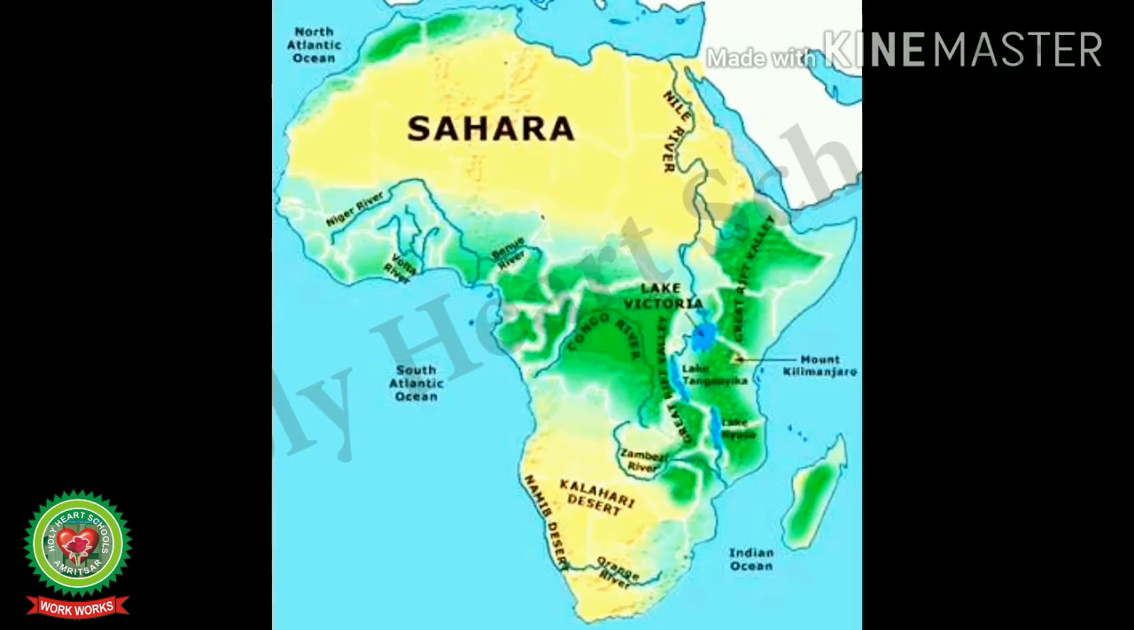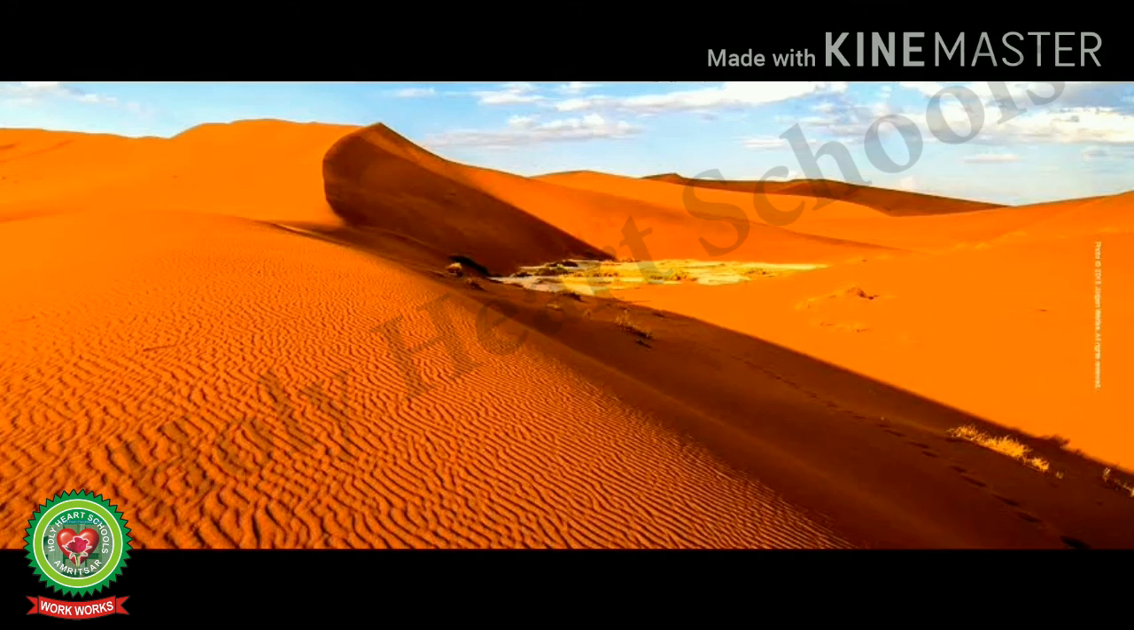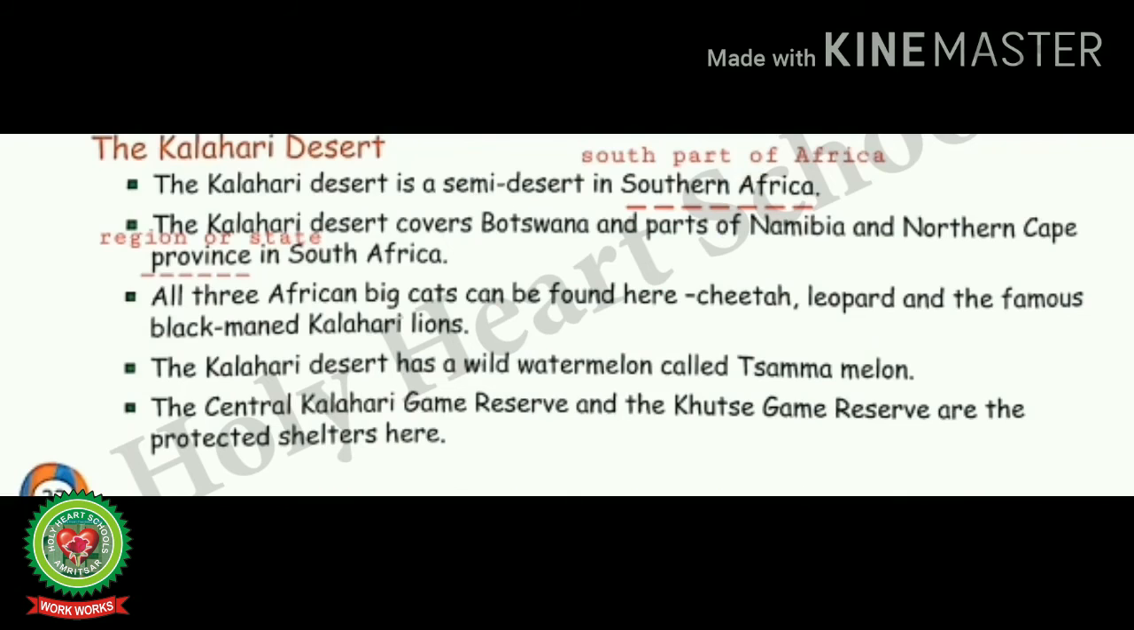Students, you can see that the Namib is the coastal desert in southern Africa. It is the world's most ancient desert. It is near about 55 million years old. Now let's learn about the next desert, which is the Kalahari Desert. The Kalahari Desert is a semi-desert in southern Africa. The Kalahari Desert covers Botswana and parts of Namibia and Northern Cape Province in South Africa.